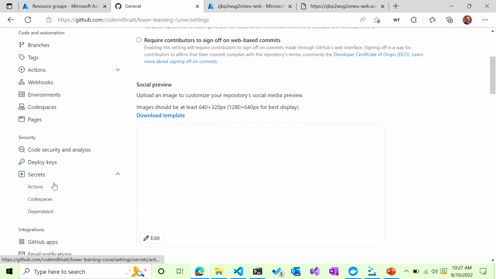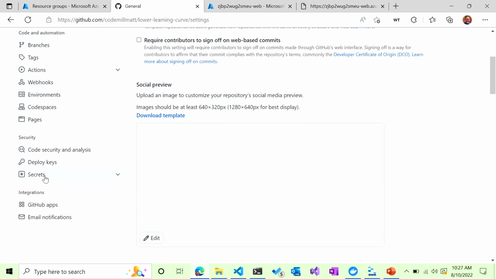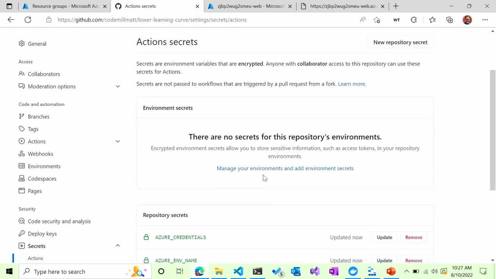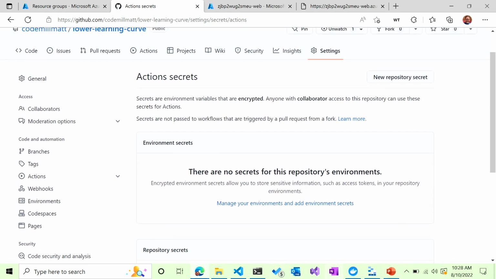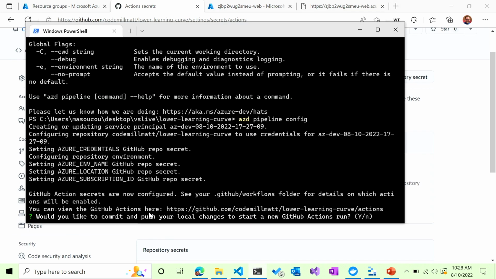There we go, secrets, actions. It's going to add my Azure credentials, environment name, location, and subscription ID. The same thing that we had in the .env file. It's going to add this to the repository. That way I have them all and I can actually run a GitHub action and deploy with it. So that's what we did here.